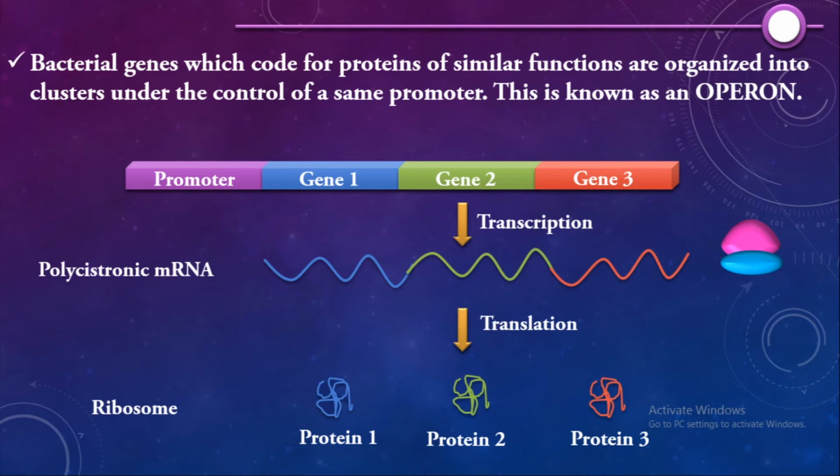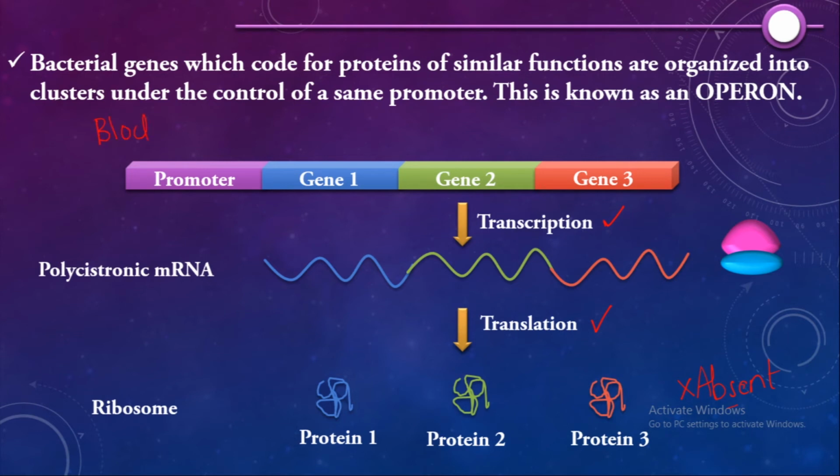It does not want these proteins to be synthesized when they are already abundantly present in the cell. So, when these proteins are abundantly present, the bacteria needs to block the transcription and translation. That is, it has to block the gene expression.